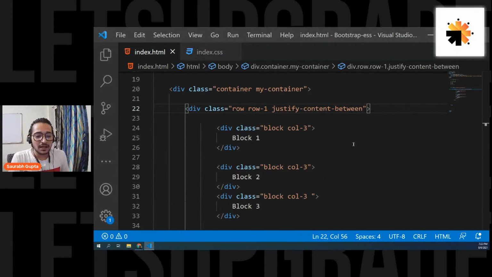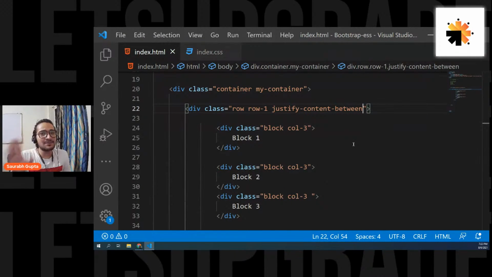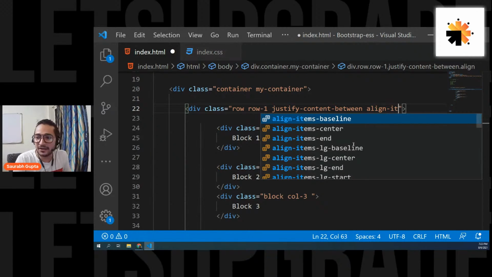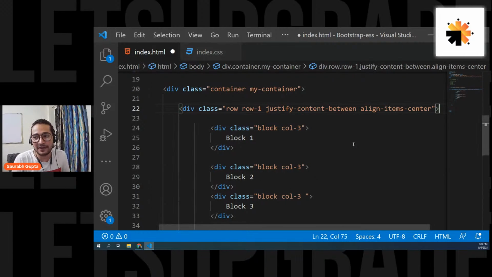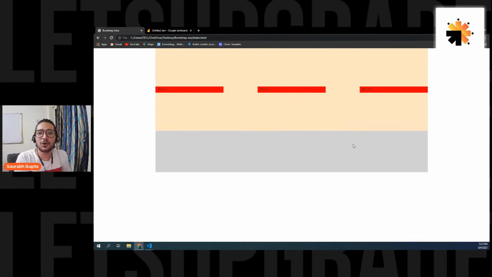Okay. Now let's move ahead and let's see a few more things. So now justify content is simply used to work with the x-axis. What if you want to manage your element on the y-axis? For that, you have something called as align-items. So again, if I put align-items center, see what will happen. Here we go. I can simply put the content in center.